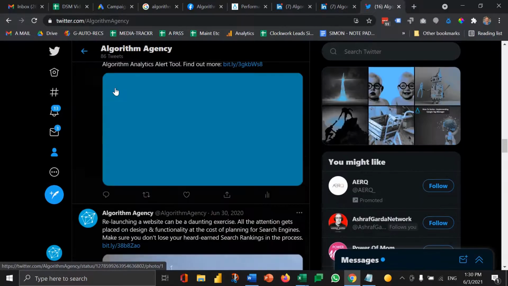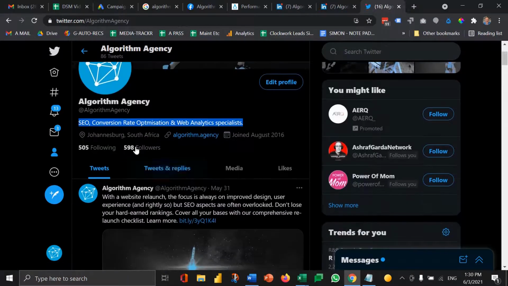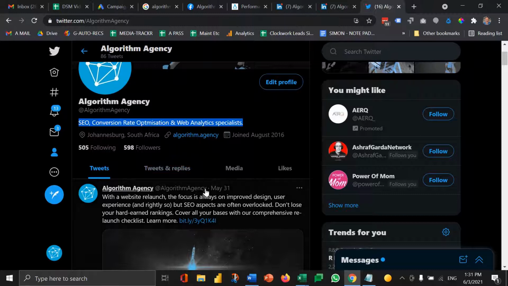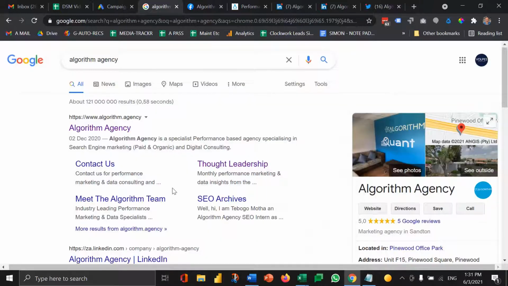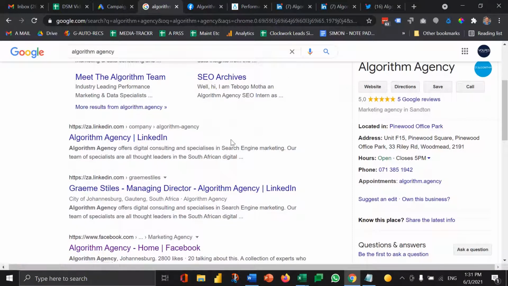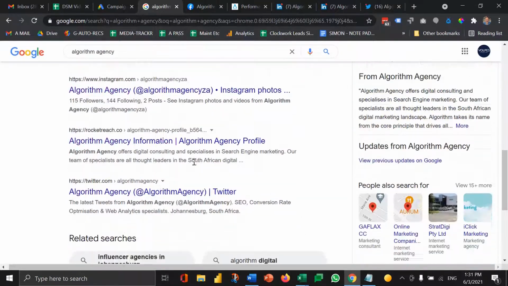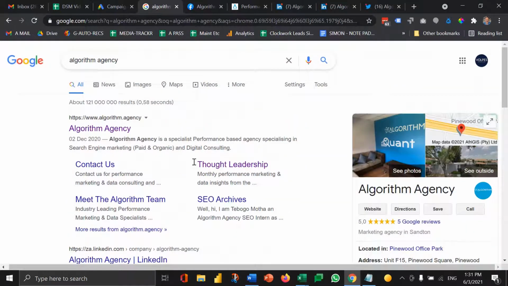So if we just look at Twitter here as an example, SEO, conversion rate optimization and web analytics specialists. So you get the idea. Just make sure that A, you have the social profile, B, that it has some presence to make it look like you're a legitimate organization that publishes content, but then make sure that the links to the website are included and your core service offering and your core descriptions are included within those profiles, which basically acts as backlinks that Google sees with some significance to make sure that you dominate the page for your own brand terms.